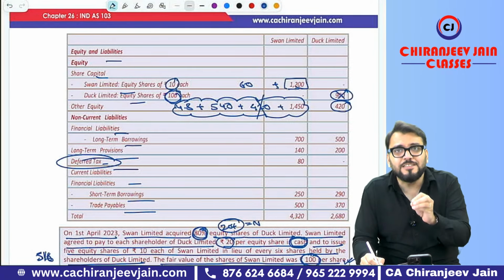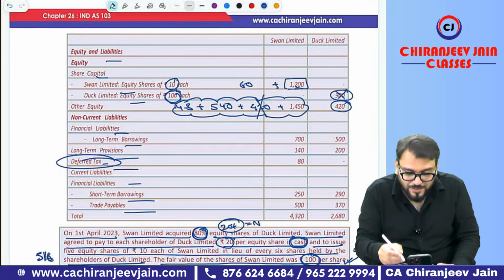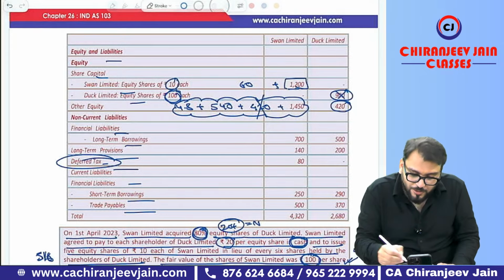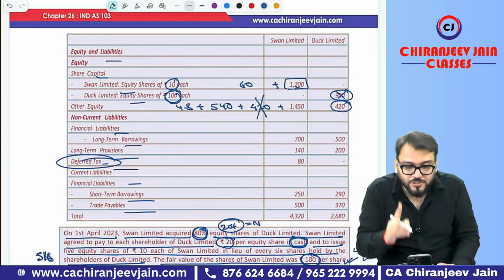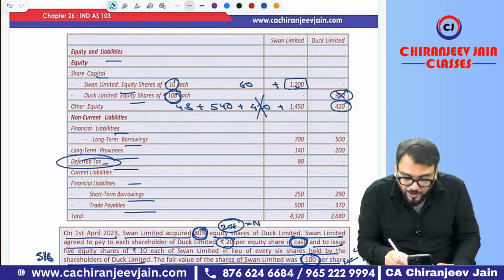But normally, just try to understand. Once you have done the journal entry, you will never make a mistake. But there is a high chance that you may make a mistake here. When there is one acquisition cost, very good. Those who said acquisition cost, that is also correct. So minus acquisition cost. What was the acquisition cost? 26 lakh. Good. Now it will tally.